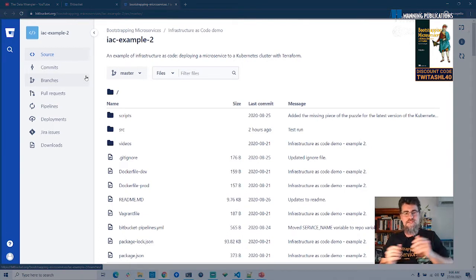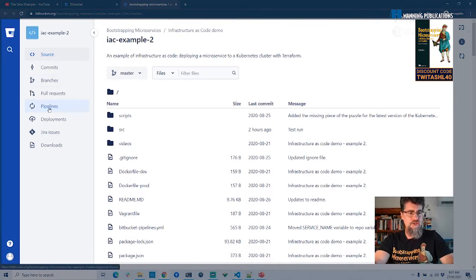But you can do very much the same thing I'm going to show you today on any hosted Git repository service like GitHub or GitLab. Even if you want to try this on a completely separate continuous delivery pipeline platform, you can, like Travis CI or Circle CI. A lot of the providers these days for this sort of thing all use a similar YAML format to what I'm going to show you today.